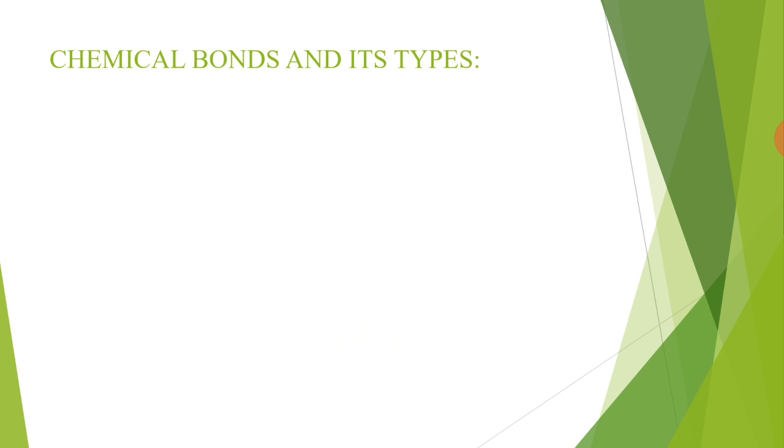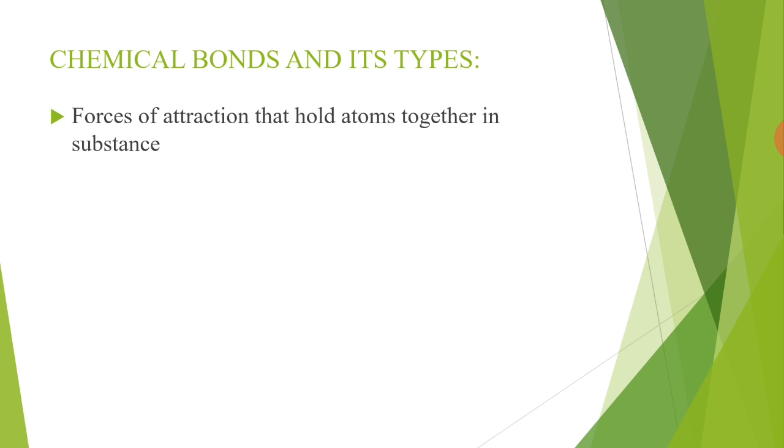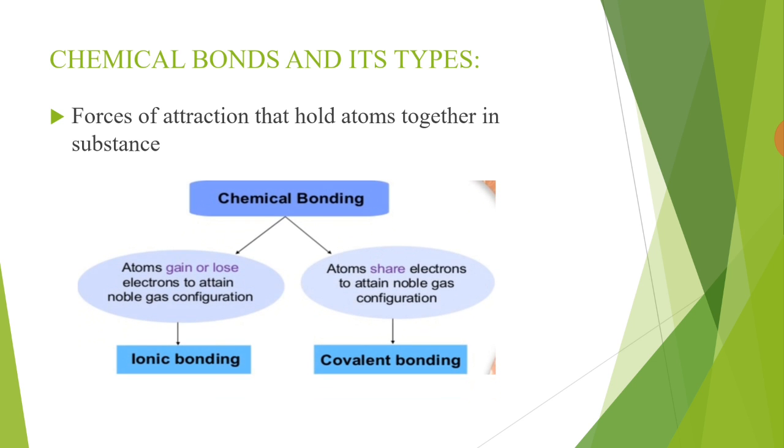Now we discuss chemical bond and its types. A chemical bond is the force of attraction that holds atoms together in a substance. Depending upon the tendency of an atom to lose, gain or share electrons, there are two types of chemical bond: ionic bond and covalent bond. When atoms gain or lose electrons to attain noble gas configuration, they form an ionic bond. And when atoms share electrons to attain noble gas configuration, they form a covalent bond.